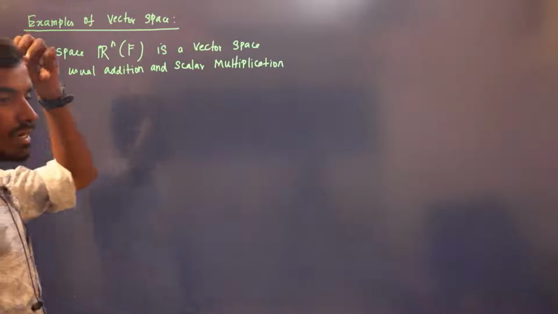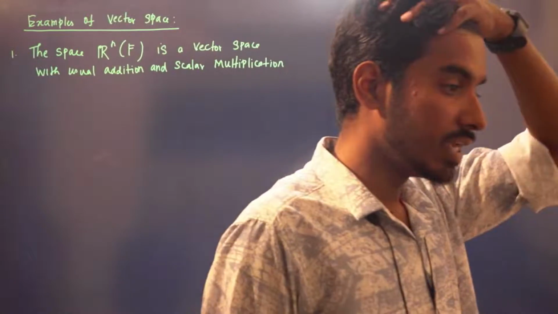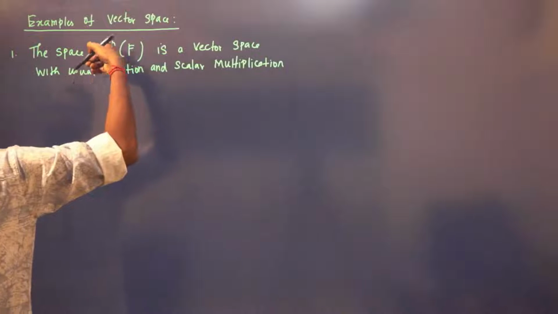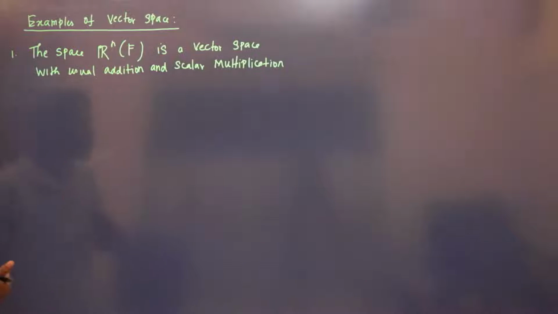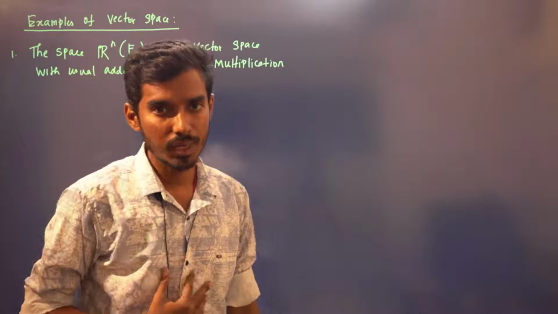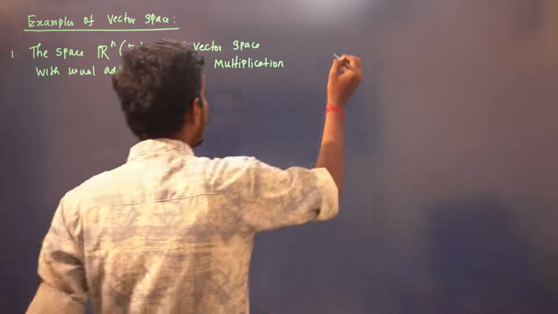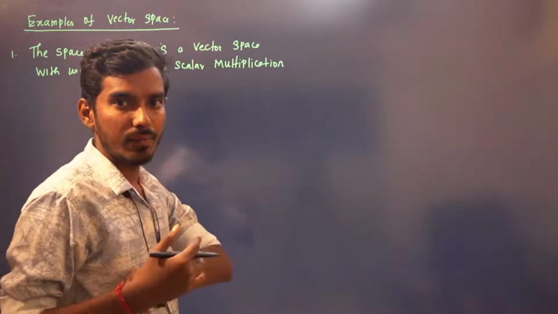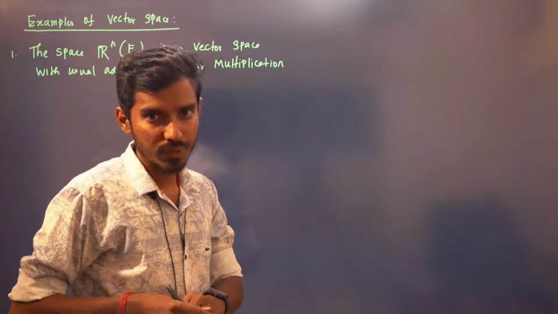See, Rn means n tuple, right? Your V is n tuple, and your field can be anything. Mainly here, it can be either real number or complex number. So you have Rn, if n is equal to 1, you will have real number. So your V is real number.